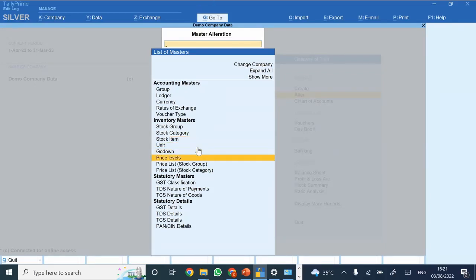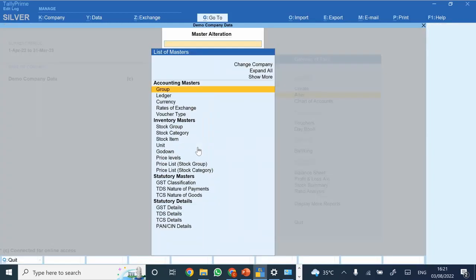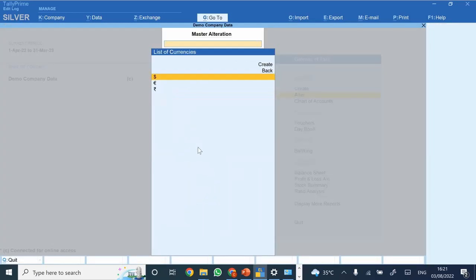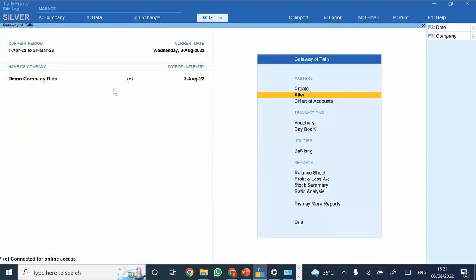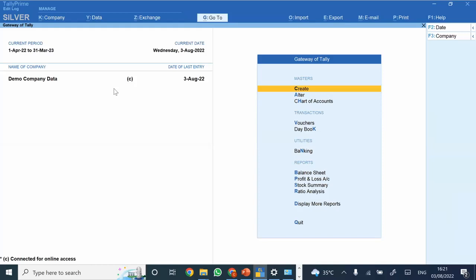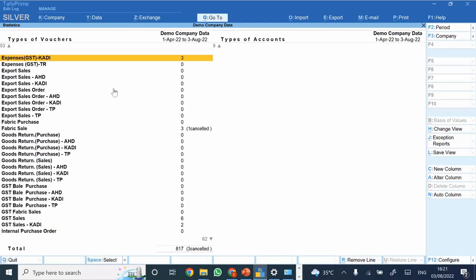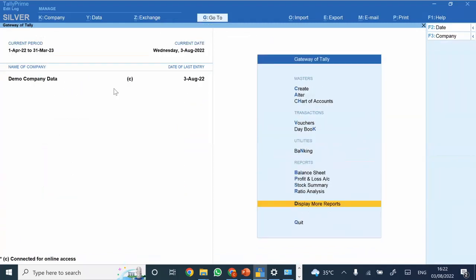Okay, so there is one question regarding how we can maintain multiple currencies in Tally. So there is one option here in currency creation or alteration. First thing is you could create various currencies. Now, whenever you do any of the data entry, let's say, if possible, I would just show you with any of the sales transactions. Currently, there are no entries for exports. Okay, no issues.